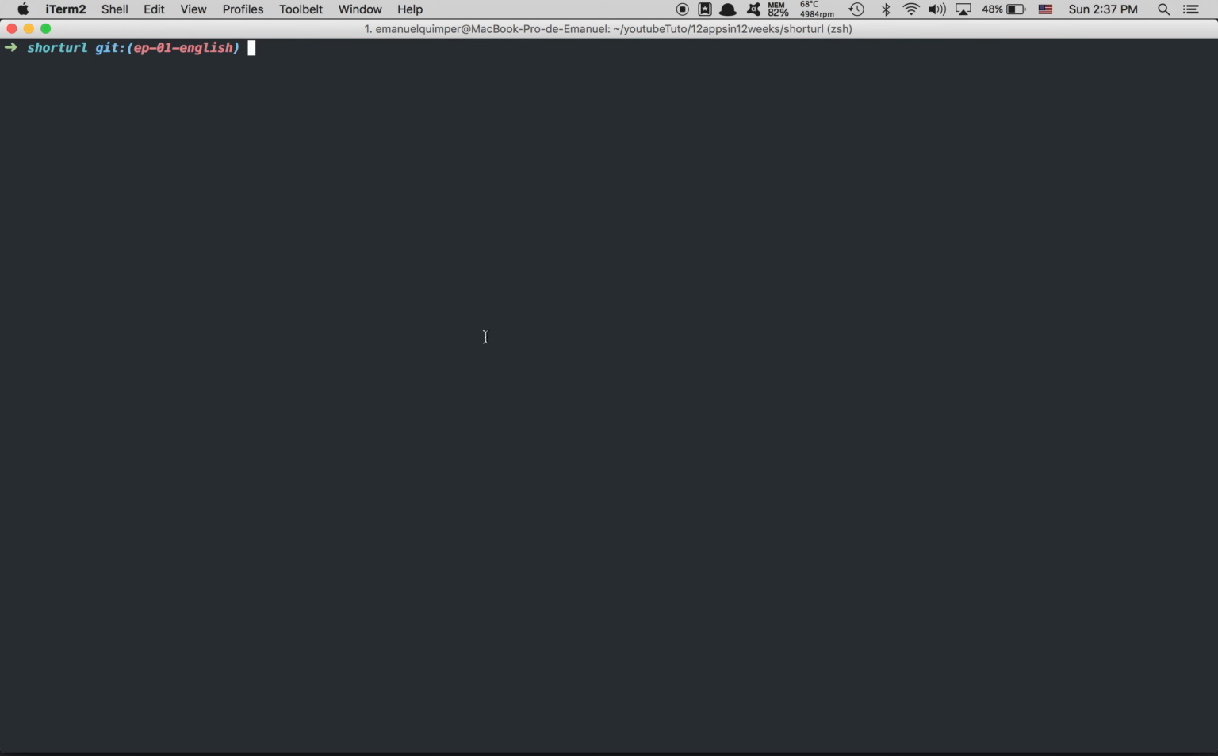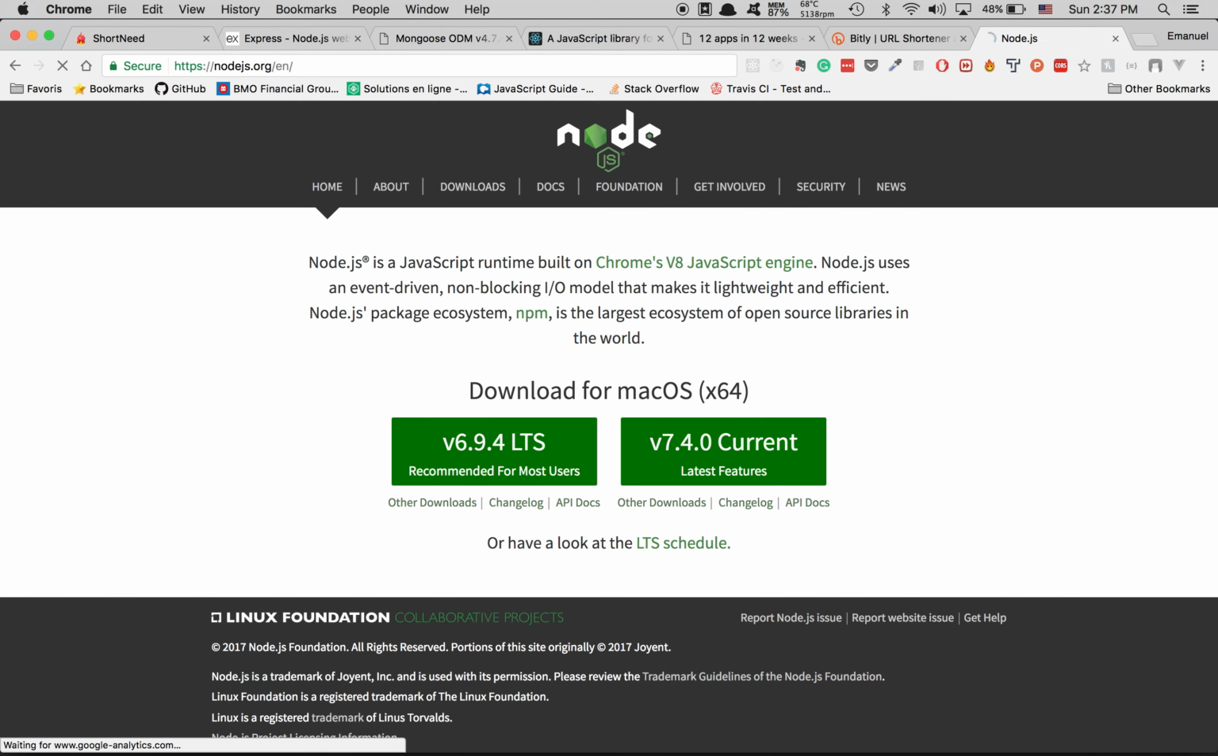First thing, you need Node.js installed. I have Node 7.4, which is the latest version. If you want to install Node, just come to nodejs.org and install Node right there. I have the current version right there, but you can take this other version which is more stable.